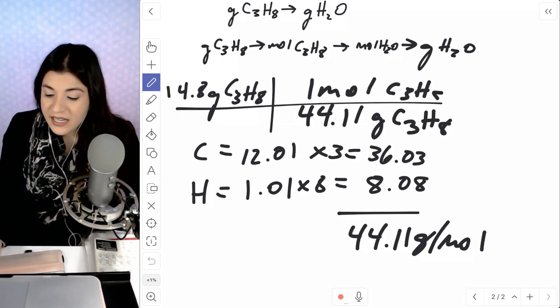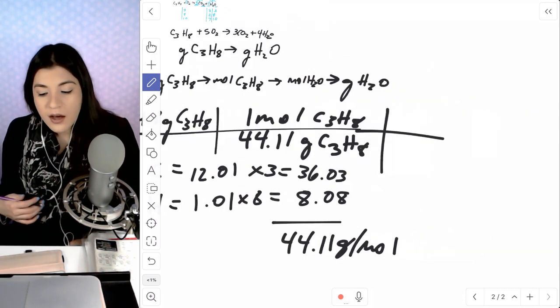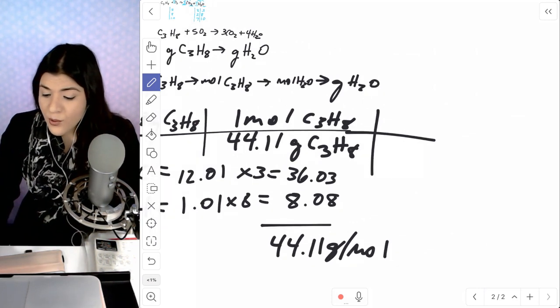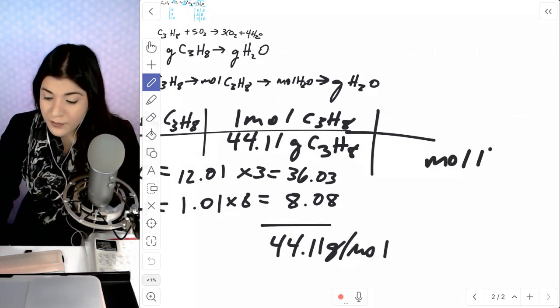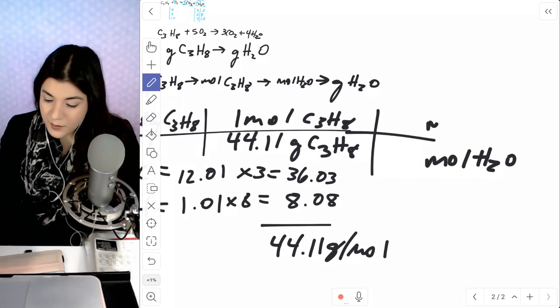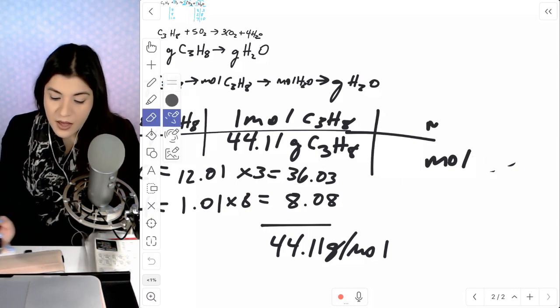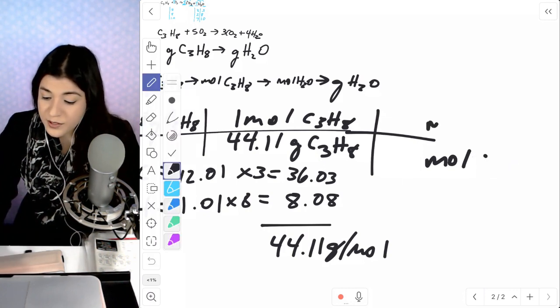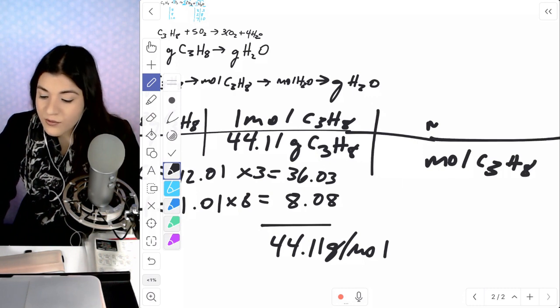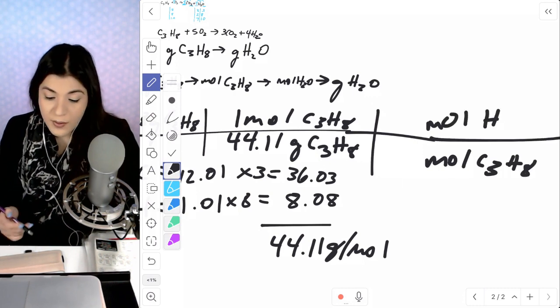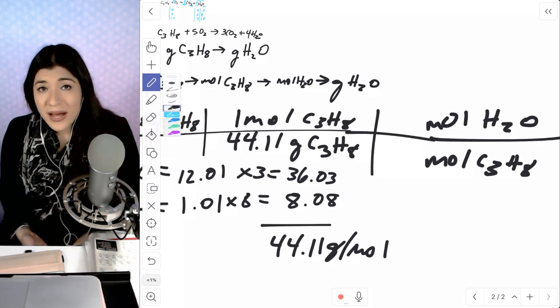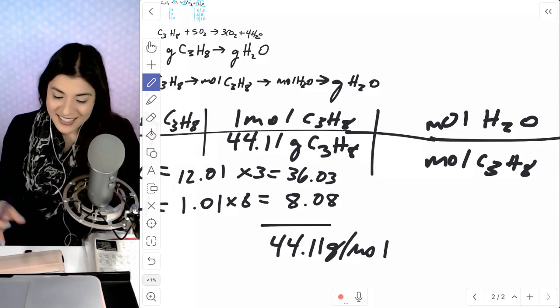And then from here, I'm going to change this to moles of a different compound. So moles of water, since that's what we're looking for. And let me put that on top. Moles of propane will go on the bottom since we want those to cancel, and moles of water will be placed on top. Where we're going to get this information is from our balanced equation that we just balanced.